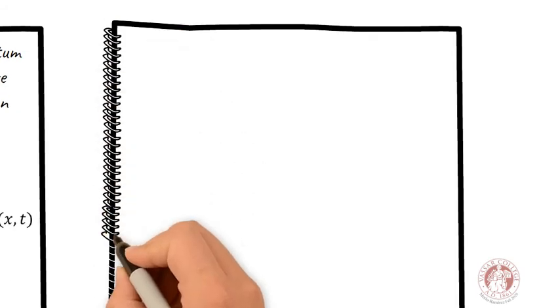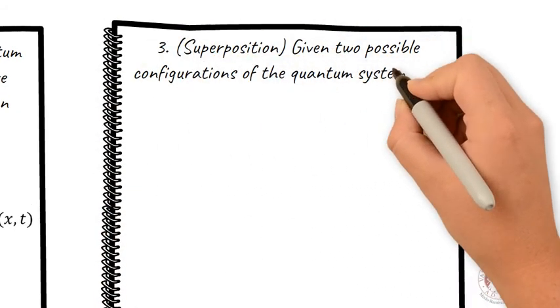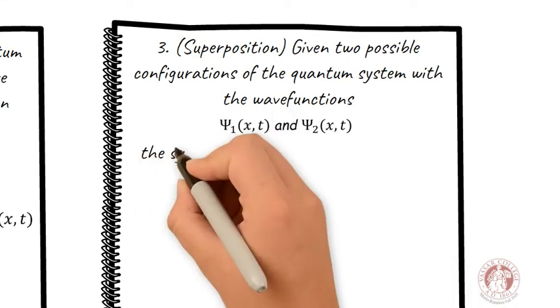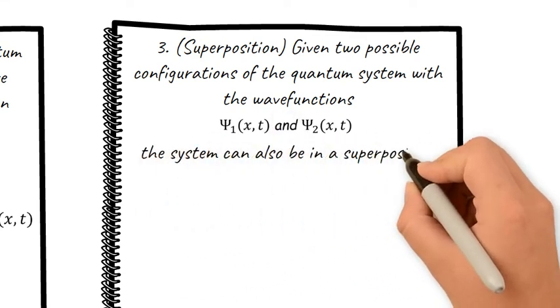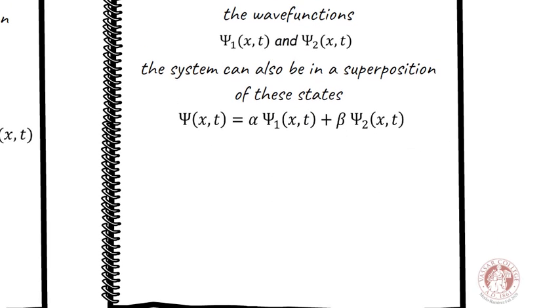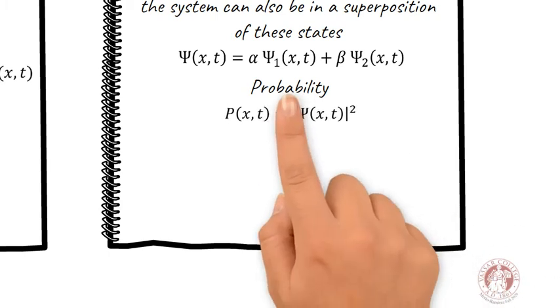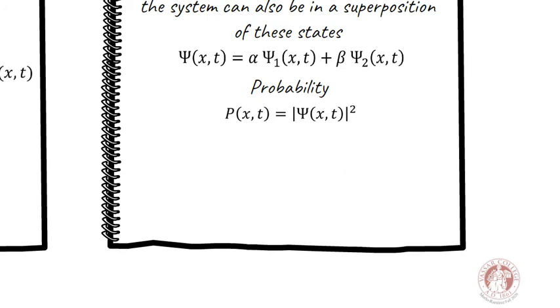Postulate 3. Given two possible configurations of the quantum system with the wave functions, the system can also be in a superposition of these states, as follows. In this case, we see that the probability of finding the quantum system in the superposition state can be found by calculating the magnitude square of the wave function.